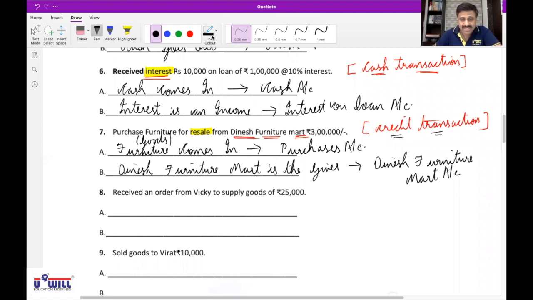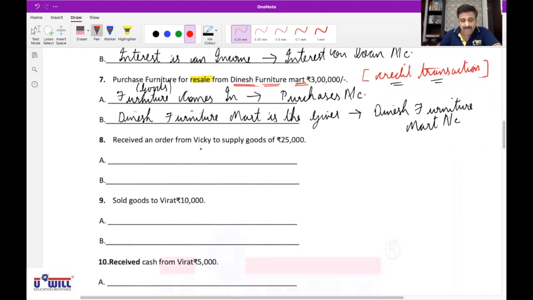Now the 8th one. Harjagta, unmute yourself. It is receiving an order. Is it an economic activity? It is a non-economic activity. Yes, a non-economic transaction, because receiving or giving an order does not involve money right now. So receiving an order is a non-economic transaction, and a non-economic transaction will not have any two effects. Two effects will be there only for economic transactions.